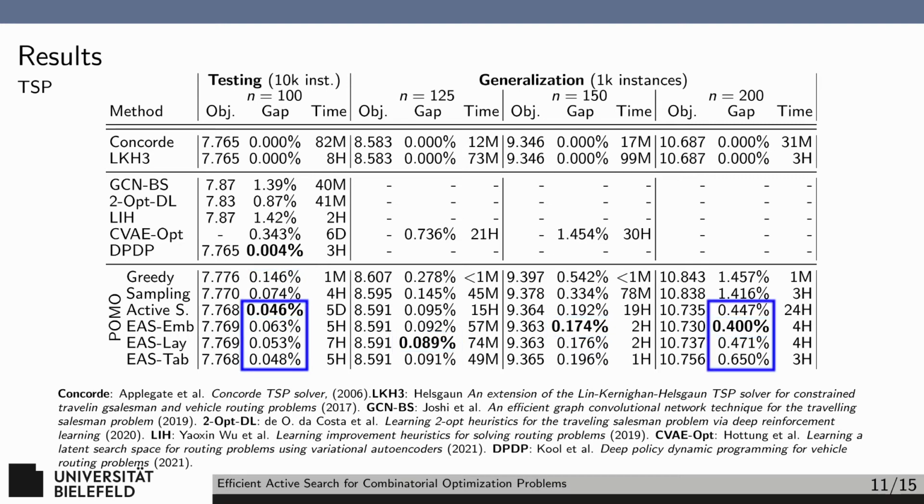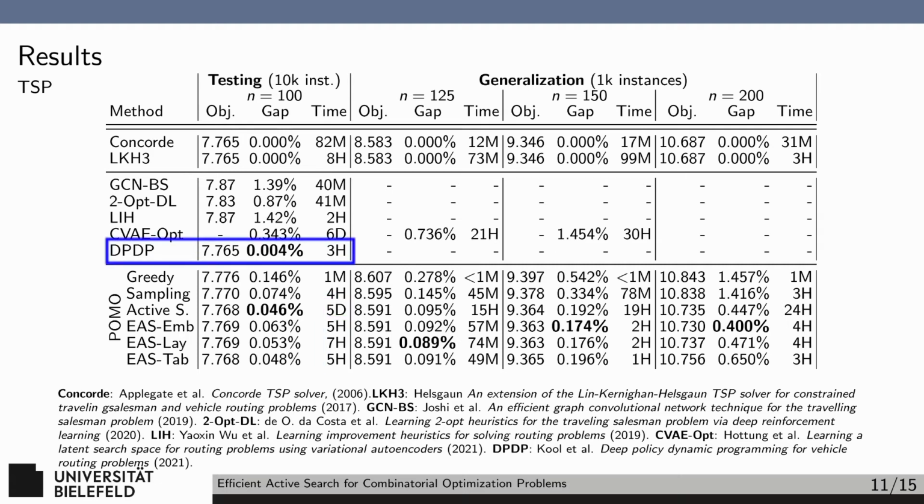However, for active search and EAS, the performance only becomes marginally worse. EAS is thus able to counteract drift in datasets effectively. Of course, our recommendation would be that if you see your underlying data is changing, you ought to train a new model, so while generalization performance is nice to have, it's really not critical to the success of a method in practice. Note also the huge difference in solving time between active search and EAS.